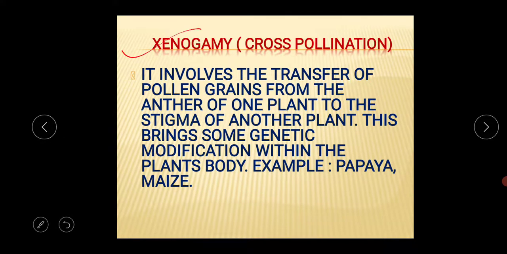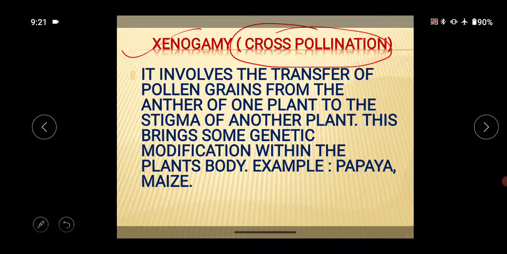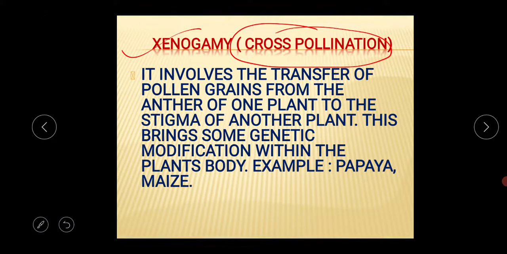Next is xenogamy. Xenogamy is another type of pollination which belongs to the cross pollination process. It involves the transfer of pollen grains from the anther of one plant to the stigma of another plant. This brings some genetic modification.